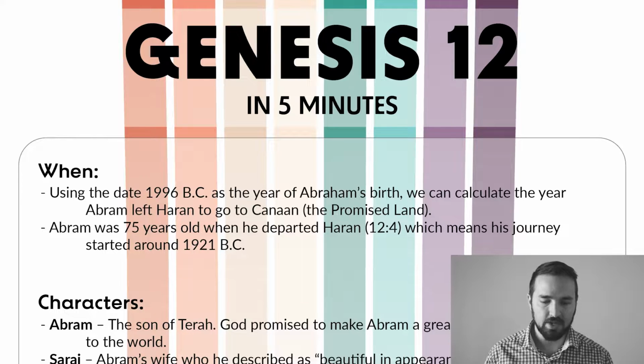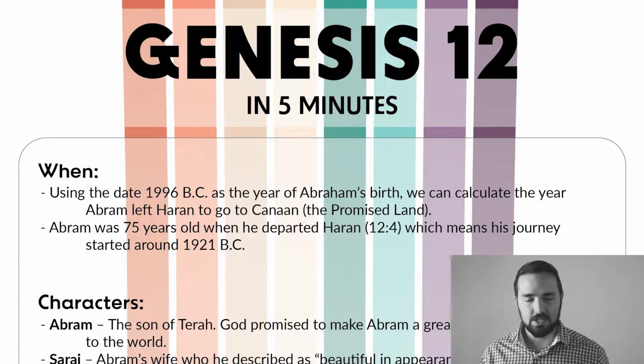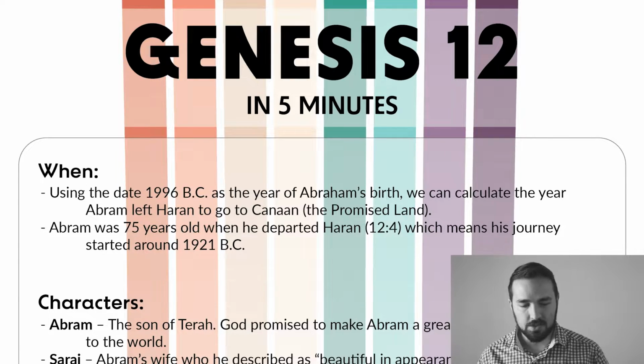Genesis chapter 12. Let's ask the question, when did the events of this chapter take place? Sometimes when we answer this question, when, it might actually be helpful to do this after you've done the overview of the chapter. That way you familiarize yourself with some of the characters and the events that are going on. But for the sake of going in order, we'll do it first. So when did the events of chapter 12 take place?